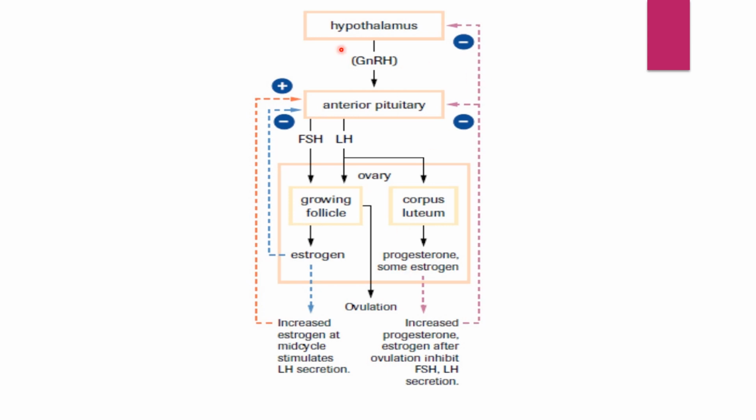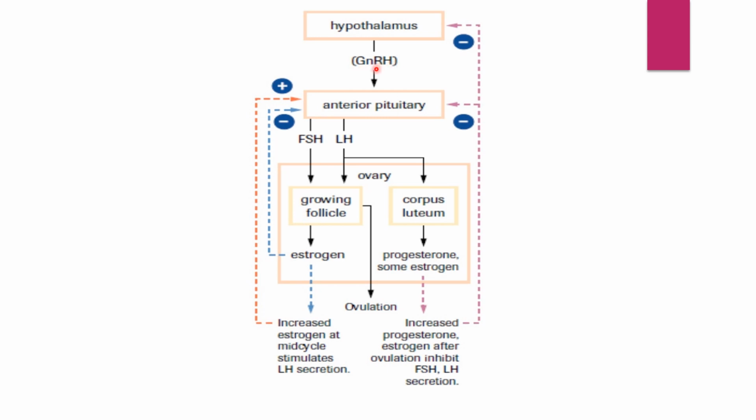First of all, there is a part in our brain which we call the hypothalamus. This hypothalamus secretes a hormone called gonadotropin releasing hormone, GnRH.